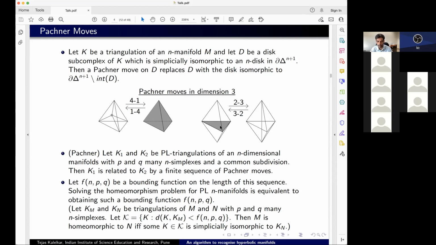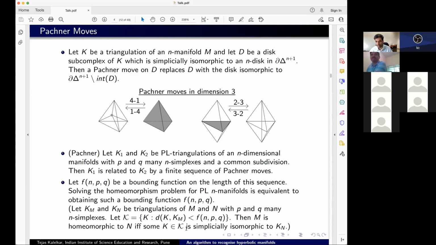The way I would do this now is I would construct a list of triangulations. I look at all possible triangulations of M which can be obtained from the initial triangulation Km by at most F many Pachner moves. I construct this whole list, which I've called kappa. Then I claim that M is homeomorphic to N if and only if some triangulation in this list is simplicially isomorphic to the triangulation Kn that is given to me.